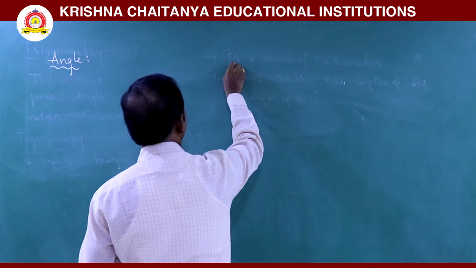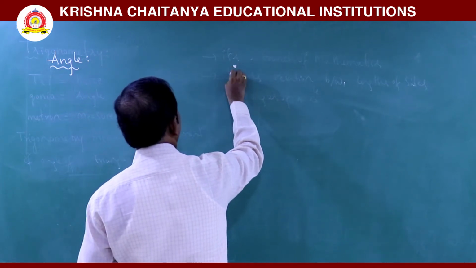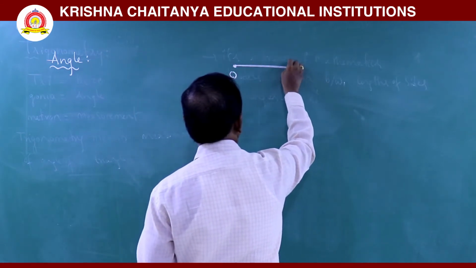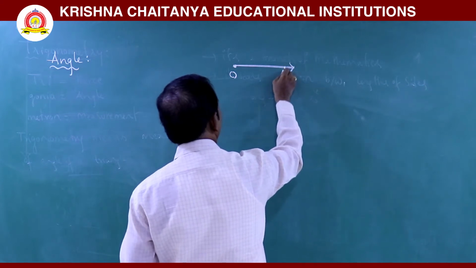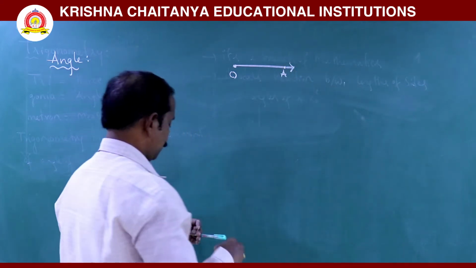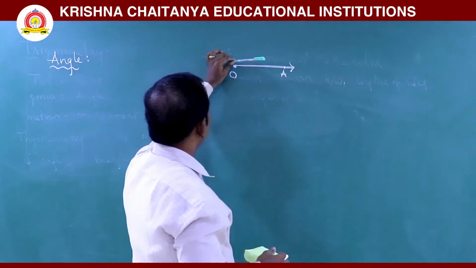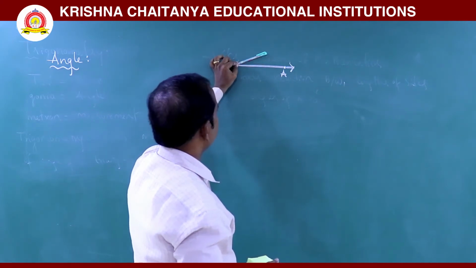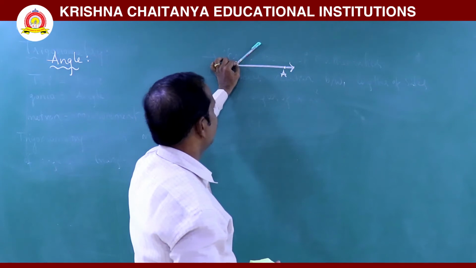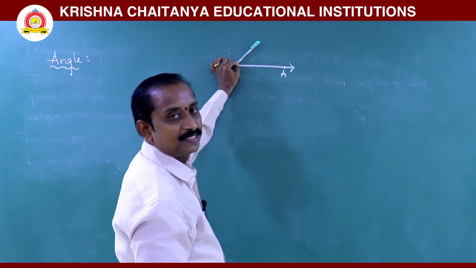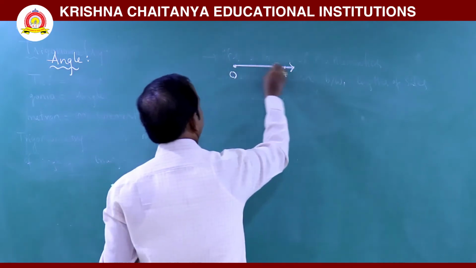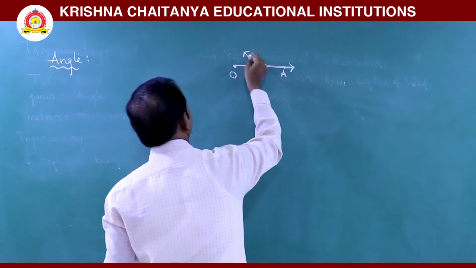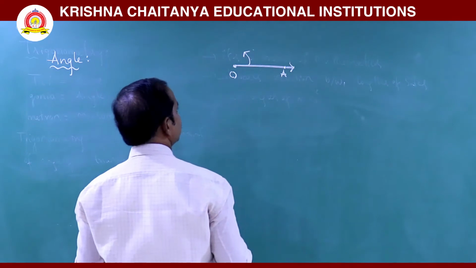Observe, this is a fixed point called the origin O. Through O, we can draw a ray, named OA ray. This OA ray rotates in this direction. This direction is called anti-clockwise direction.